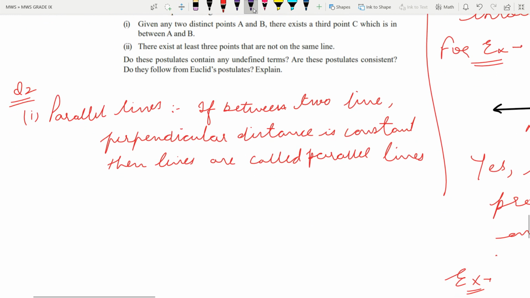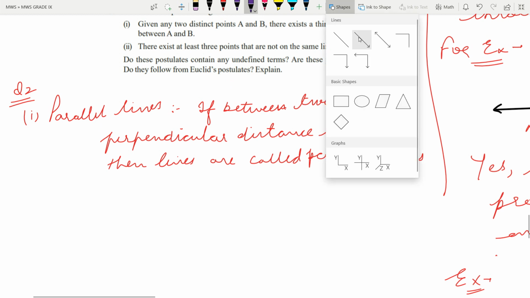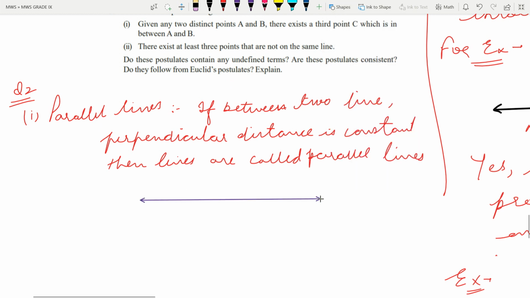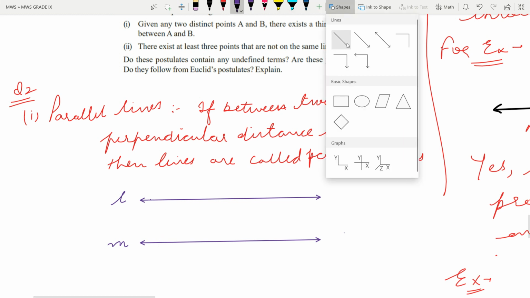Let us draw these parallel lines. A line, then one more line. Let it be line L and let it be line M. I have given this line the name L and this line the name M. If these two lines have equal perpendicular distance, so what is perpendicular distance?